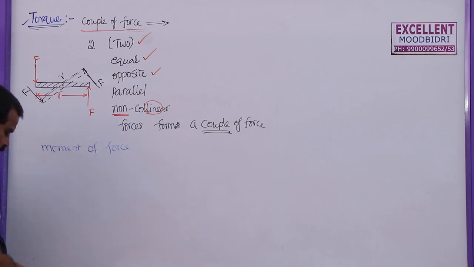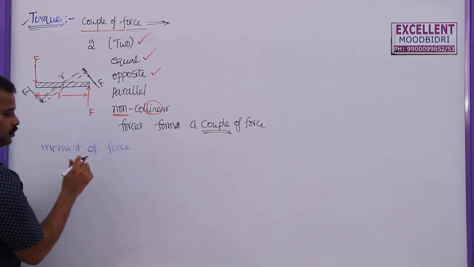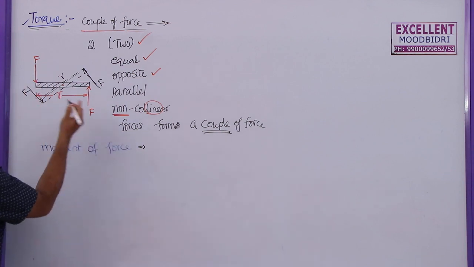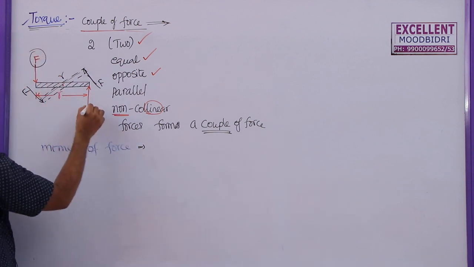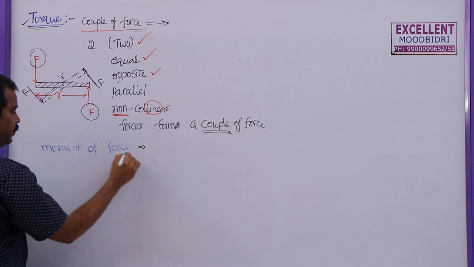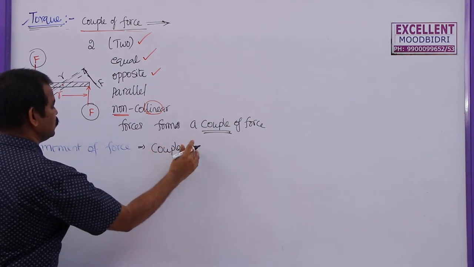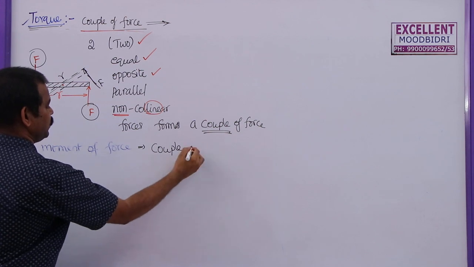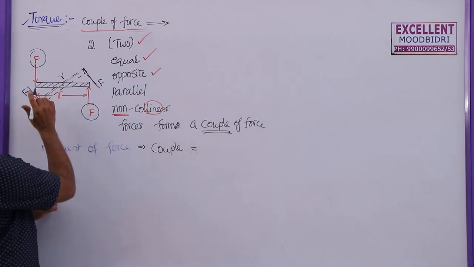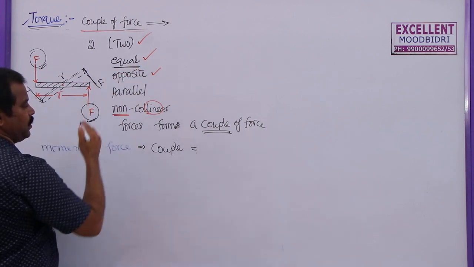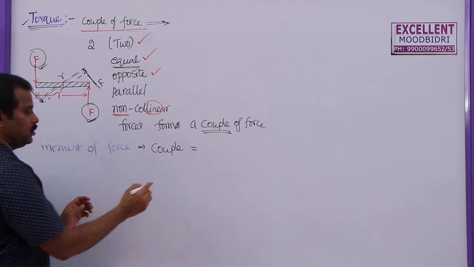We know what is meant by moment of mass: mass into perpendicular distance. Similarly, moment of force means force into its perpendicular distance. Here, which force do we have to consider, either this or this? The moment of force is also known as couple, or simply torque, which is given by any one force, because these two are equal in magnitude. So you take only the magnitude of this one.